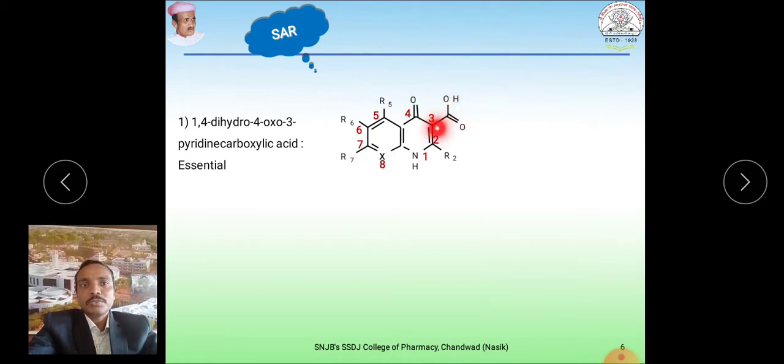At the third position of the ring is the carboxylic acid. This ring becomes pyridine, but with the oxo group it becomes pyridone. The name of this single ring is 1,4-dihydro-4-oxo-3-pyridine carboxylic acid, and this moiety is very essential for the activity.